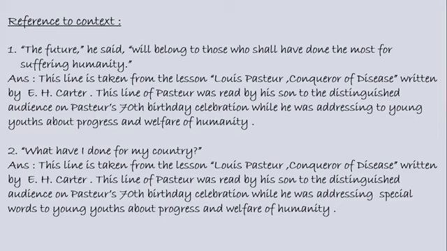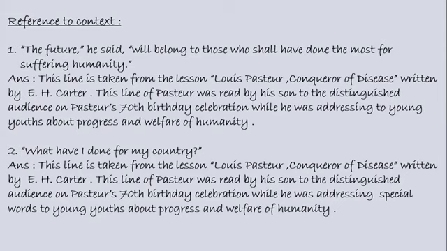Okay, so while delivering his speech, he had said the sentence. In a similar manner, we have one more question. Question number 2: what have I done for my country? The answer is: this line is taken from the lesson Louis Pasteur, Conqueror of Disease, written by E. H. Carter. This line of Pasteur was read by his son to the distinguished audience on Pasteur's 70th birthday celebration while he was addressing special words to young youths about progress and welfare of humanity.